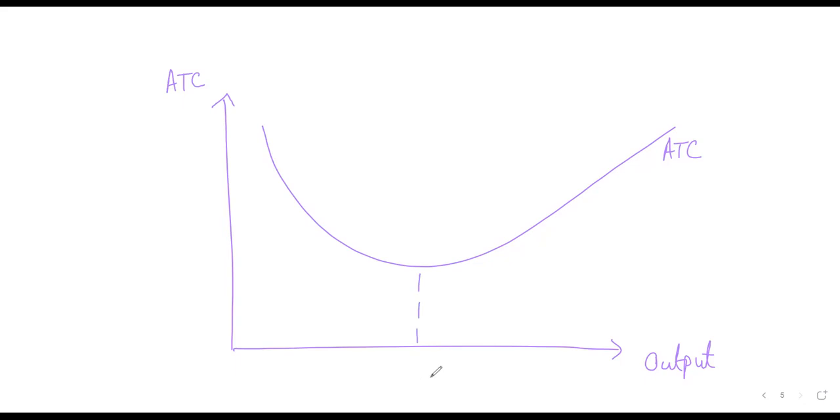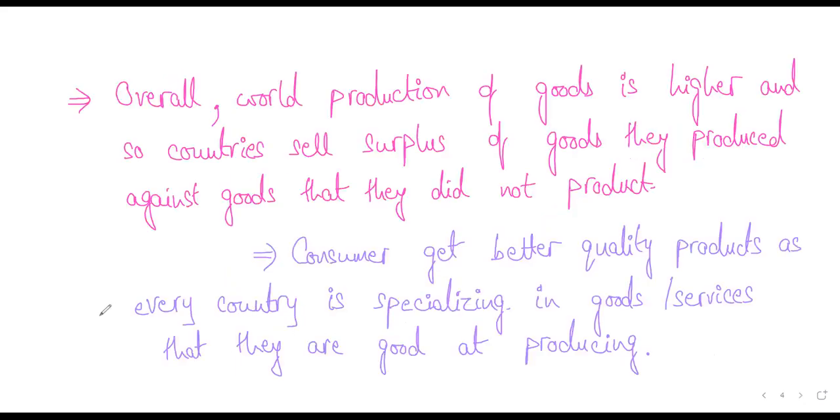And when we are specializing in something, we produce a larger quantity of that, and therefore its average total cost will decrease, and we can transfer this benefit to consumers in terms of lower prices. Is this making sense, right?